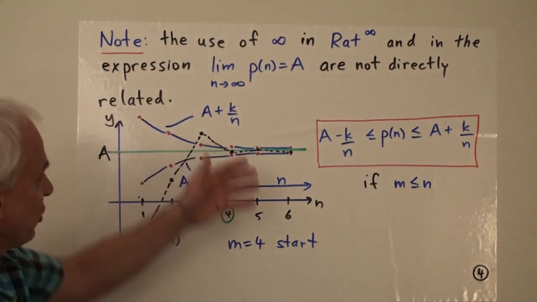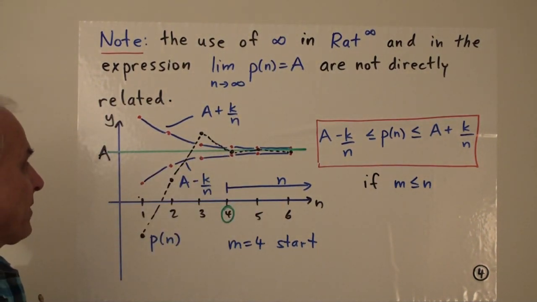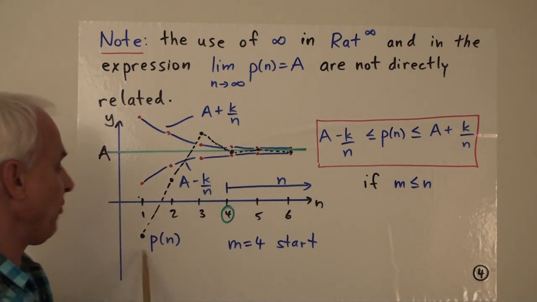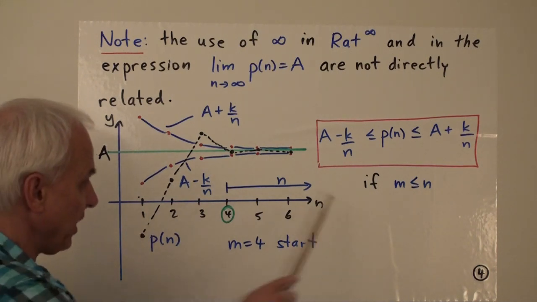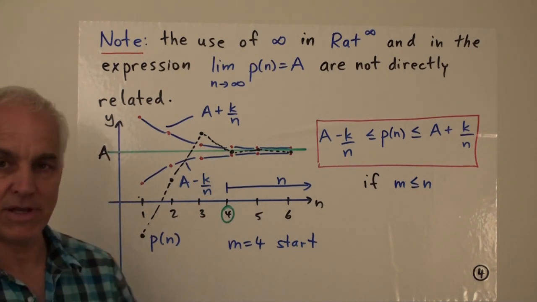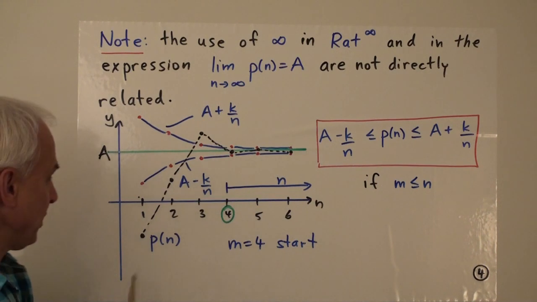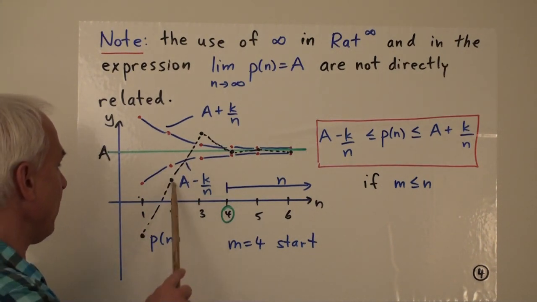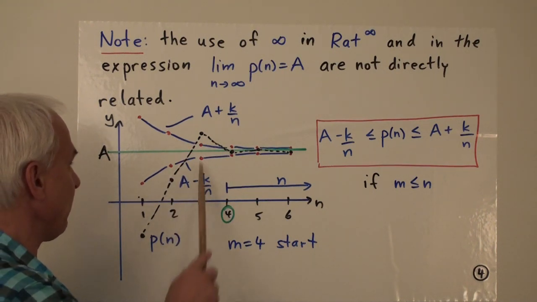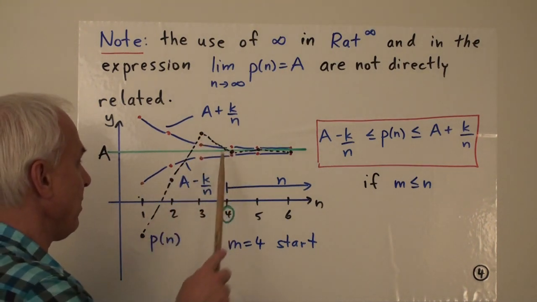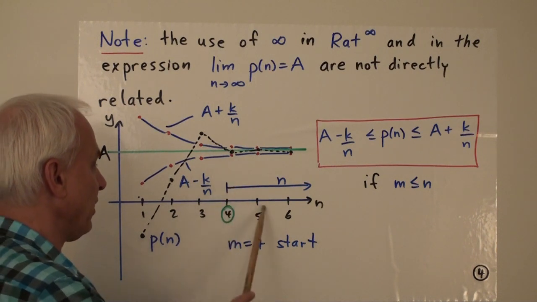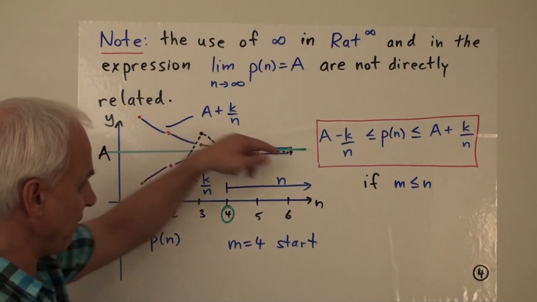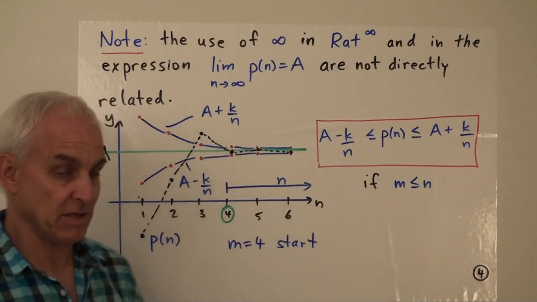All right, and here's that picture that I wanted you to make sure you understood. So what does it mean for the limit of a sequence p of n as n goes to infinity to be equal to a number a? Here's the sequence's values. So p of n is maybe minus 2, and here p of 2 is maybe 1, and p of 3 is maybe 4, and maybe 3 point something. And here are the various values of p of n, marching up and down as we're going in that direction as n gets larger.